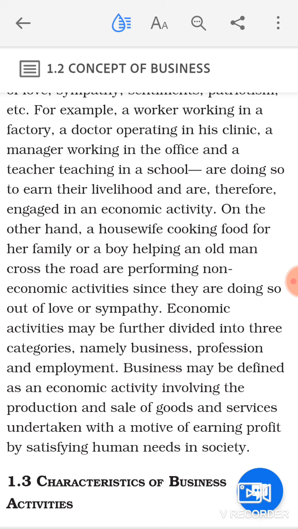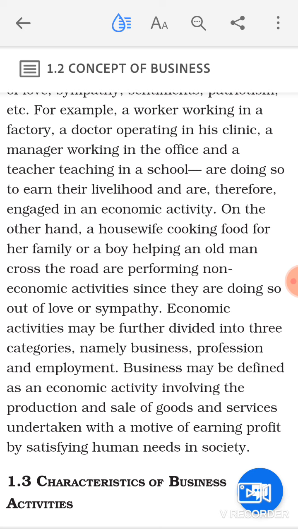On the other hand, a lady cooking food at her home, or a boy helping an old man to cross the road. These activities are performed by these individuals to satisfy their psychological need, out of love or sympathy. Here these individuals are not going to earn anything out of these activities, but yes, they will satisfy their mind. So these are called non-economic activities.